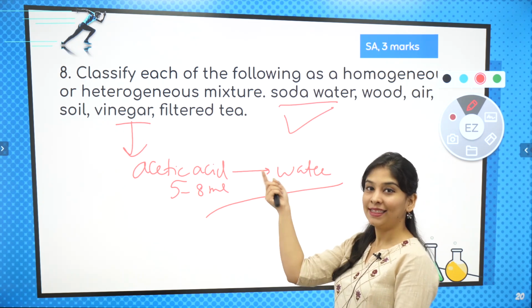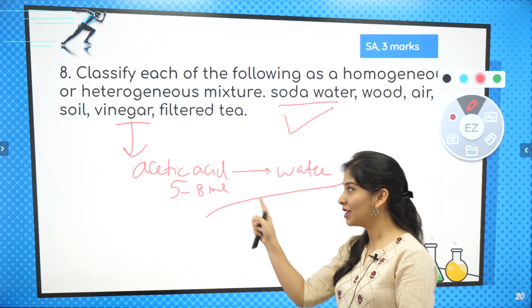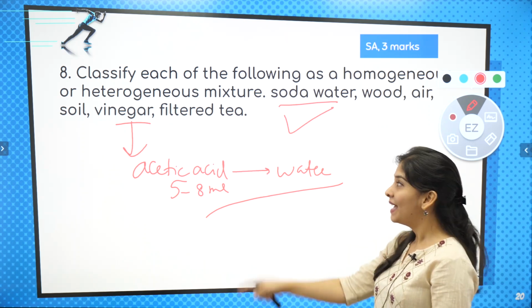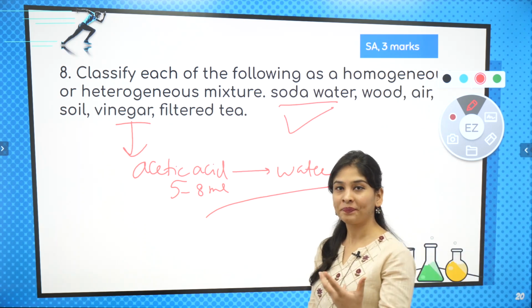So yes, that is actually a homogeneous mixture, we could not differentiate. Same as filtered tea.